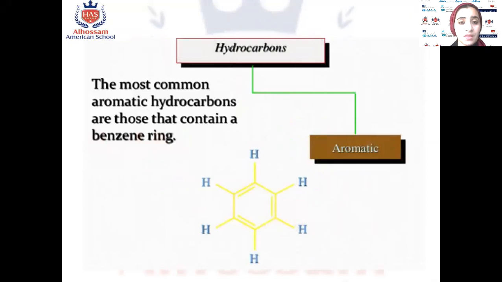The most common aromatic hydrocarbons are those that contain a benzene ring. Any compound containing a benzene ring in this shape, okay, is called an aromatic hydrocarbon. Benzene ring, the 6 cycle, containing 3 double bonds inside. We will take it later, okay.